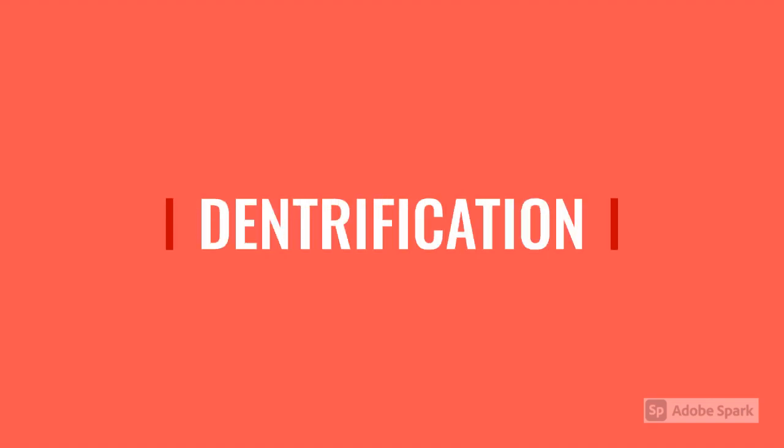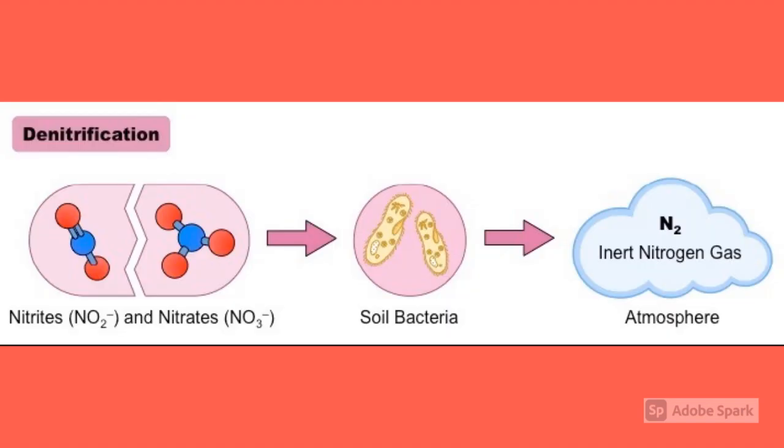What is denitrification? Let's learn more about this. Certain other bacteria convert some part of the nitrates and nitrites into nitrogen gas, which goes back into the atmosphere. So we saw that the nitrogenous waste was turned into nitrogenous compounds, which is further turned into nitrates and nitrites.